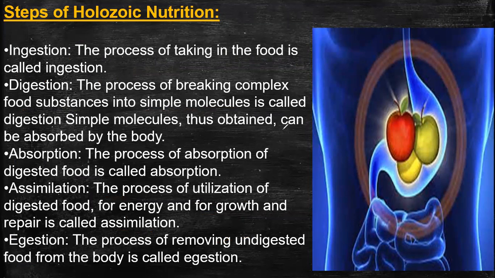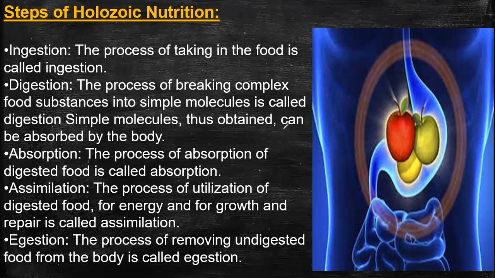So as per the steps of holozoic nutrition, we have 5 steps: ingestion, digestion, absorption, assimilation, and egestion. First step is ingestion, and what happens is that we take in the food. Second step is digestion, that is, the taken in food is broken down into simpler substances for us to absorb. And this absorption of this digested food is known as absorption.